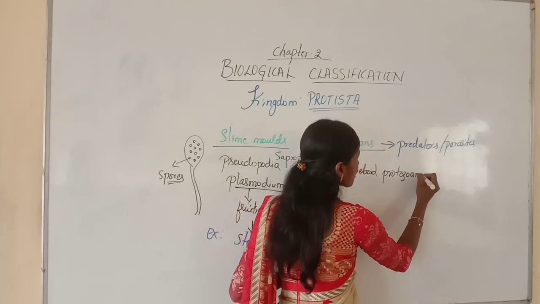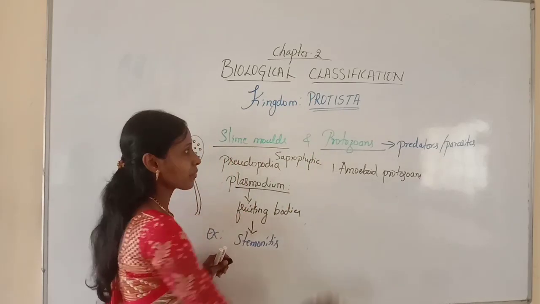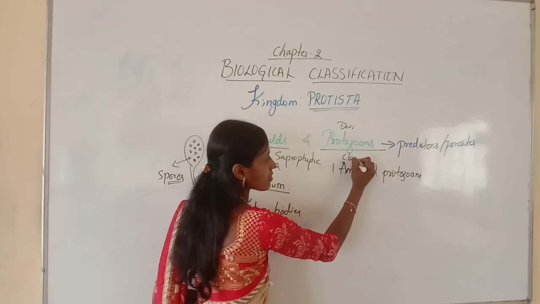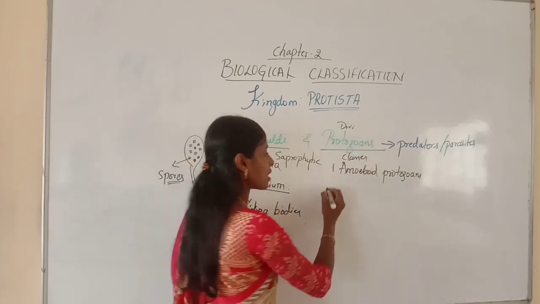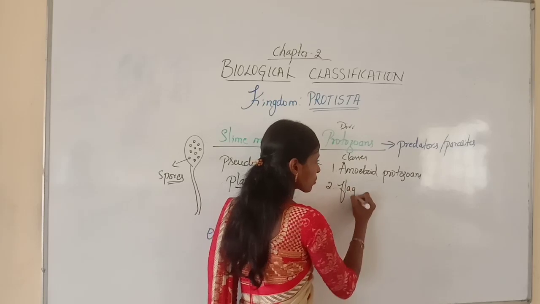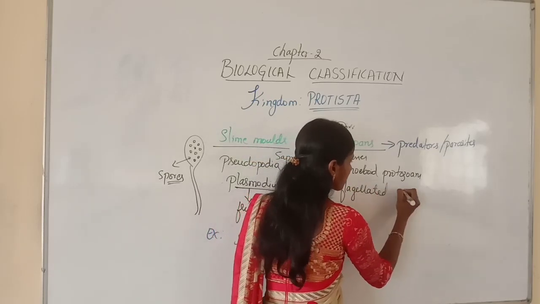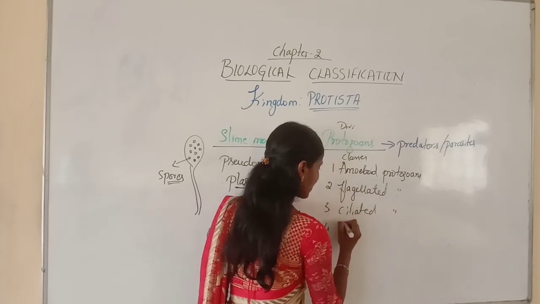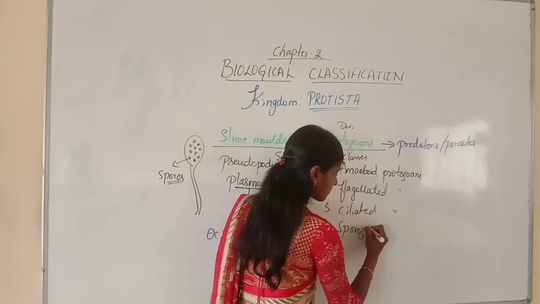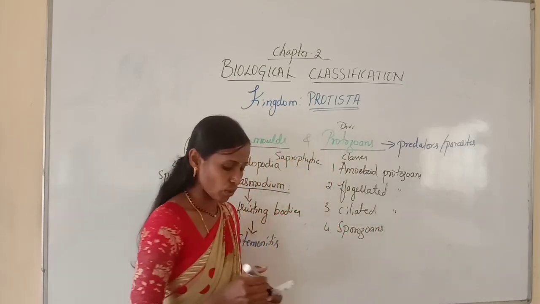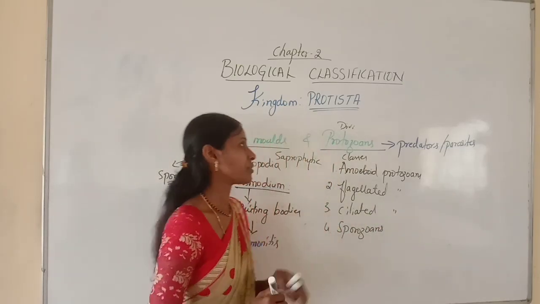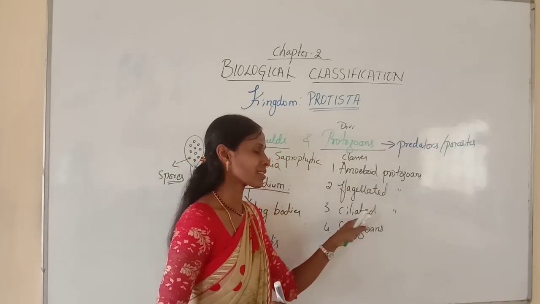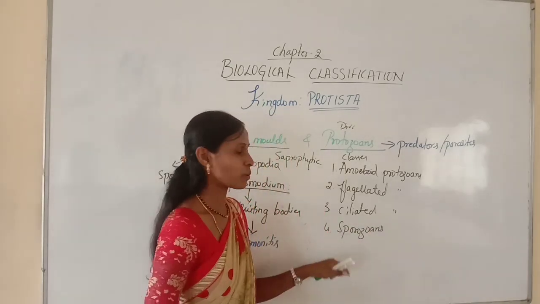So these are classes. This is the kingdom Protista. Now these are division protozoans. Under that, classes: amoeboid protozoans, flagellated protozoans, ciliated protozoans, and lastly sporozoans. So there are 4 classes under the division protozoans.